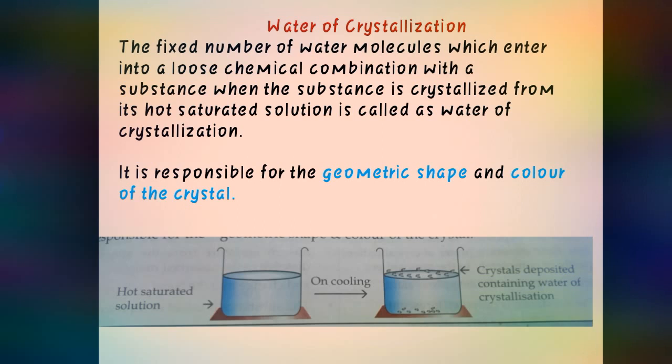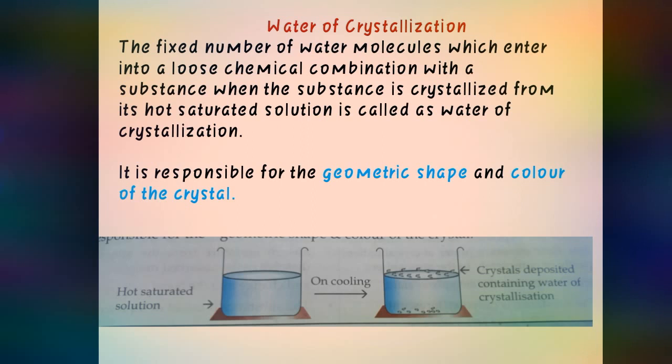For water of crystallization, the geometric shape and color of a crystal are identified. As a simple example, I am taking copper sulfate pentahydrate. Pentahydrate means 5 molecules of water. Simple copper sulfate, CuSO4, is white in color.